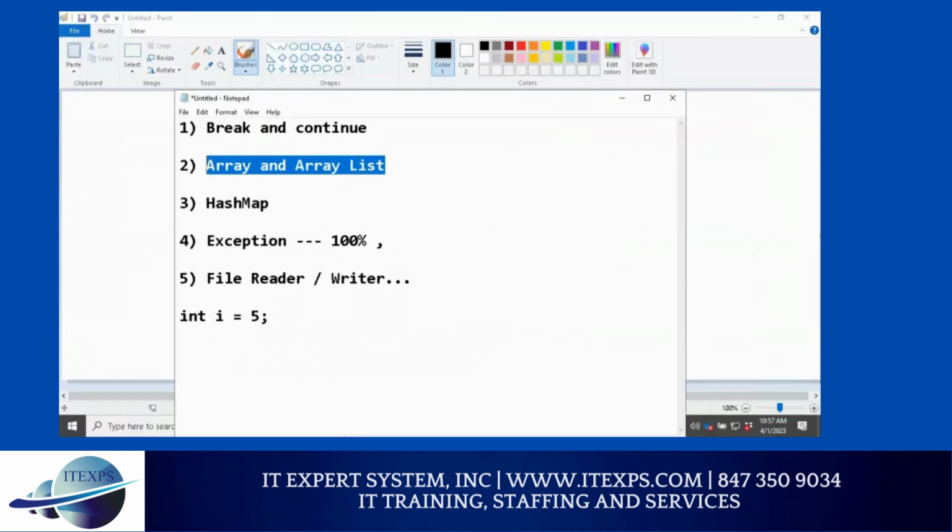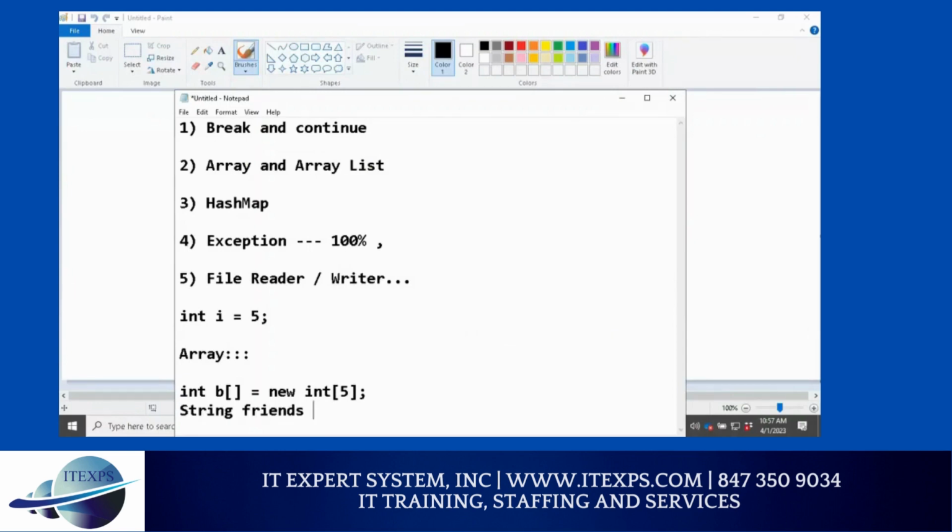First of all, in array, I think you guys clearly understood. Please see here. In array, you understood when I say B of like this, int, new int, and you can easily specify the block and you create an array. Or you can say String friends equals friends array, and you can specify friends' names, Tom, Mike, and you create an array, right? So we talk about the problem in array.